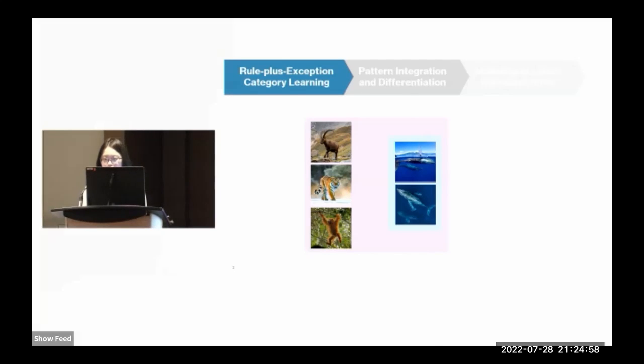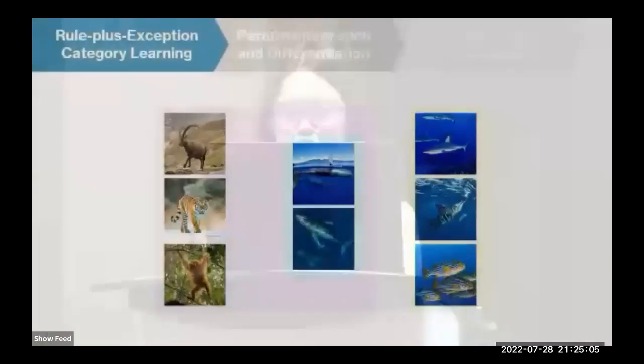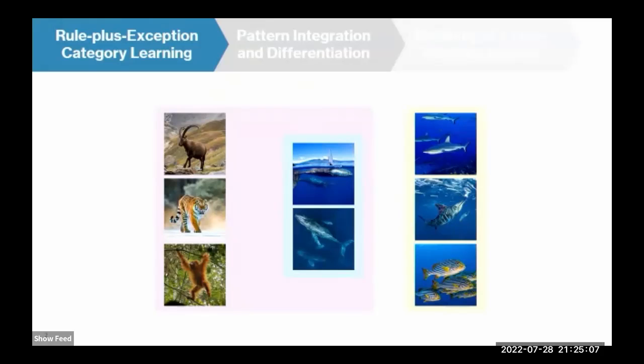Whales also perceptually resemble members of the competing fish categories. And despite these confusions, we can still distinguish whales from fish and classify them as mammals. So how do we acquire these categories with rule followers and exceptional items? Many past categorization models indicate that we represent rules and exceptions in a category separately.